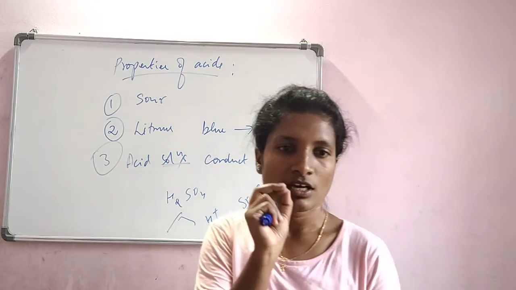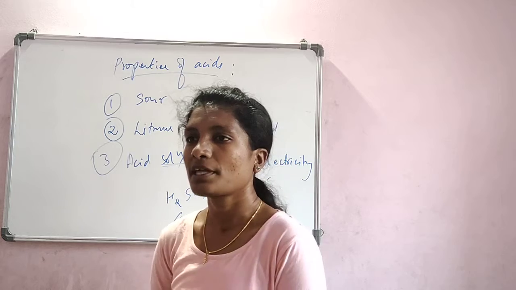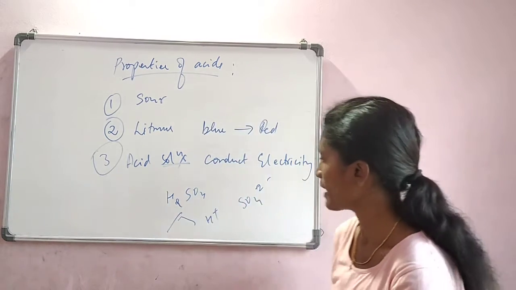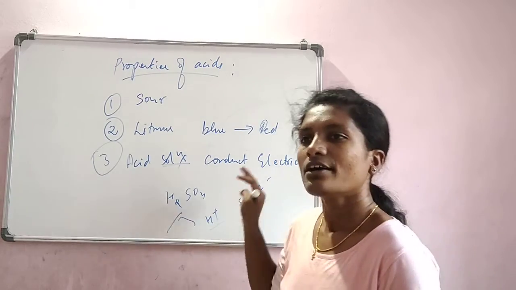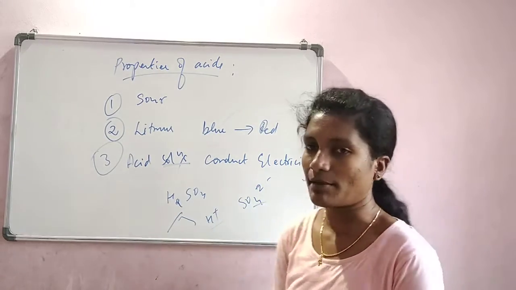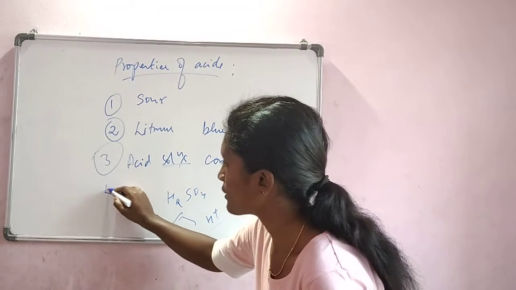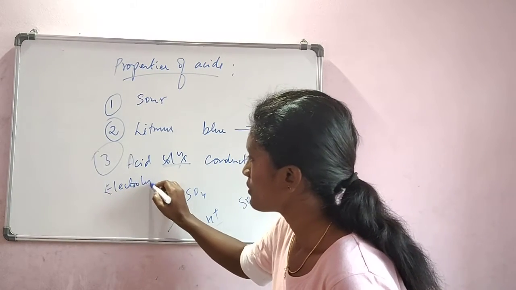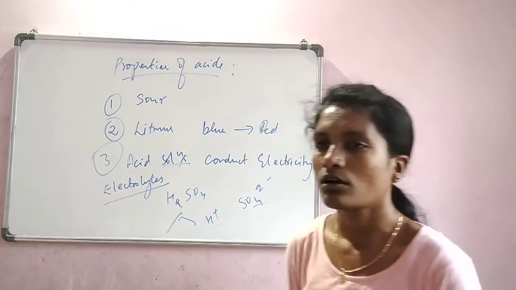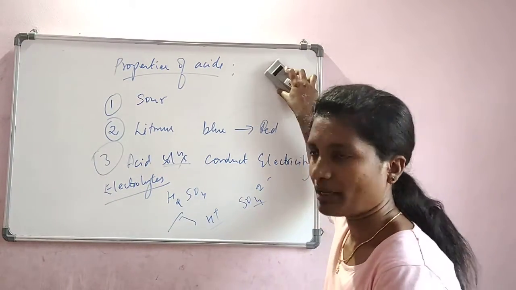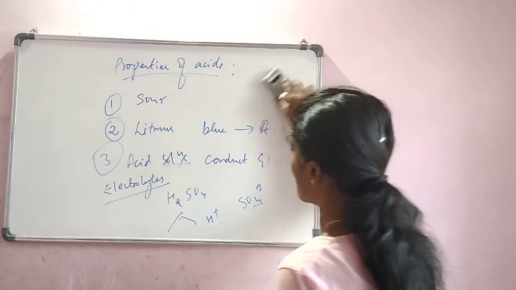If you remember, in today's group I put the polyatomic ions just before the class, maybe half an hour, 40 minutes back. So I have given you some ions, go refer to that. Ions are capable of conducting electricity. Now these ions are called electrolytes. So we still have many properties. So this is another property.